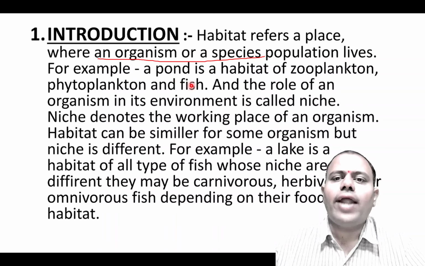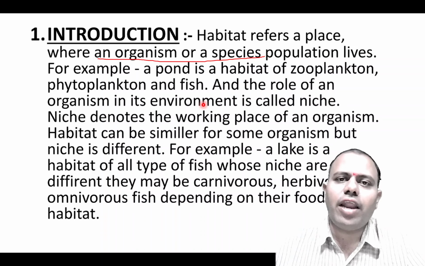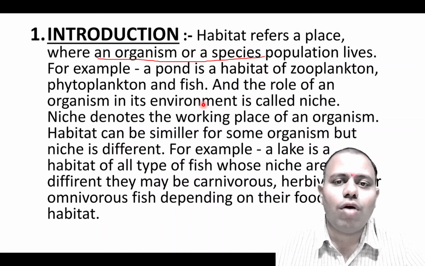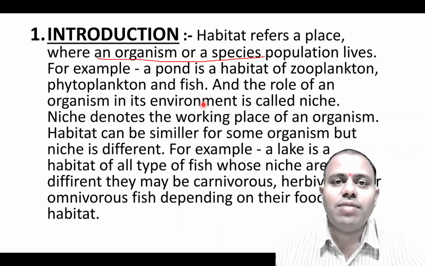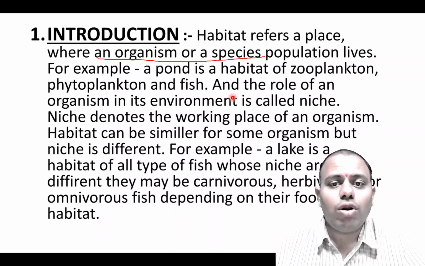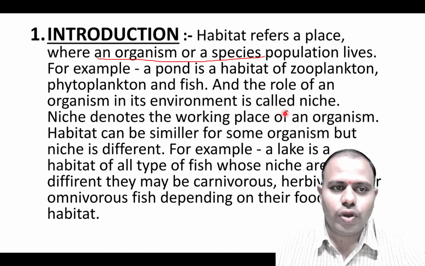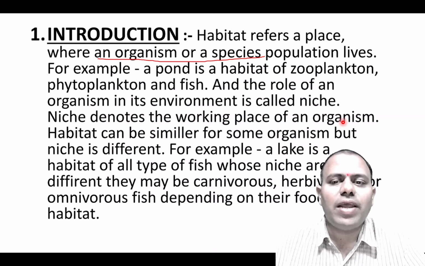Okay, and the role of an organism in its environment is called its niche. For example, the fish is living in a pond ecosystem. So what is the role of the fish there? The fish helps in eating lots of zooplanktons, and it has an important role in the food chain. So that role of fish in that food chain or in that ecosystem is actually called niche. Okay, so it denotes the working place of an organism.